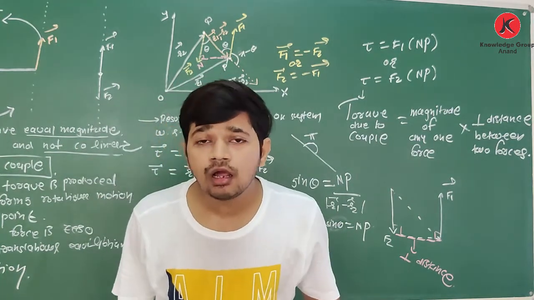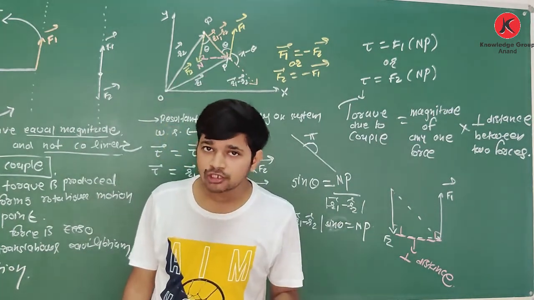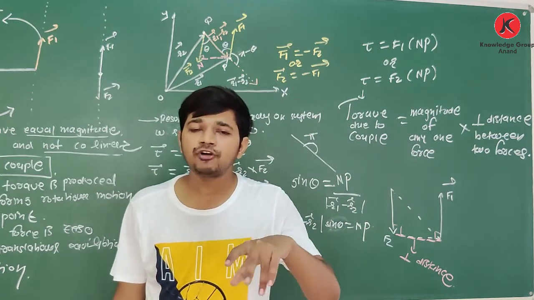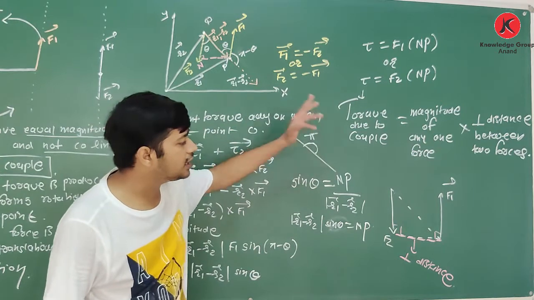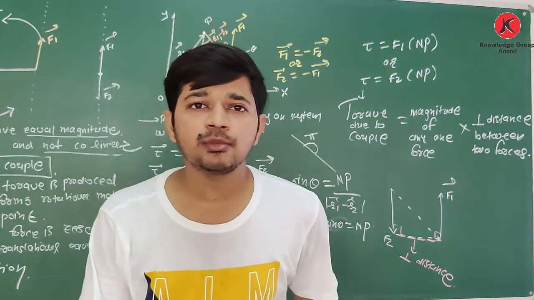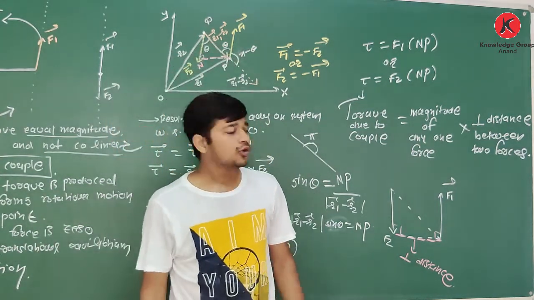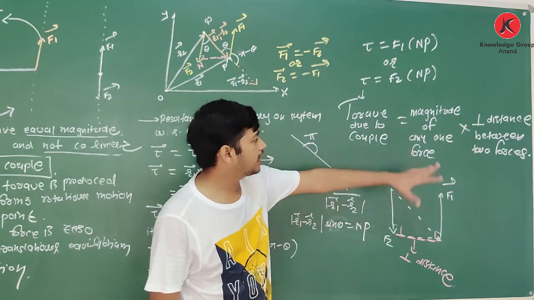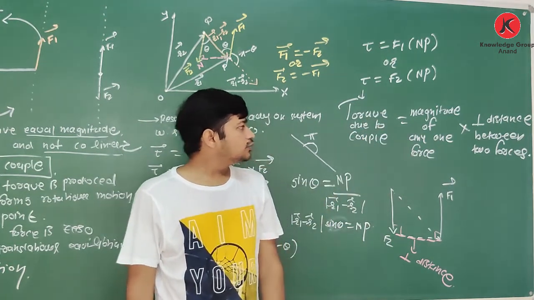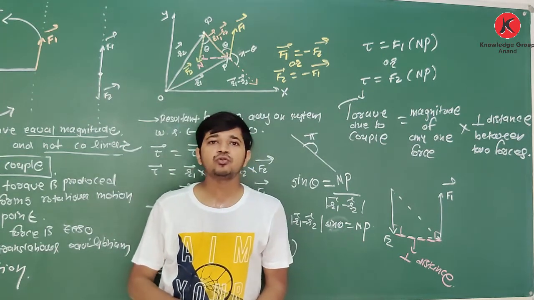Due to couple, the object performs rotational motion because torque is produced. Clear about this? Any doubt? So you have to remember this definition: torque due to couple is equal to the magnitude of any one force into the perpendicular distance between the two forces.